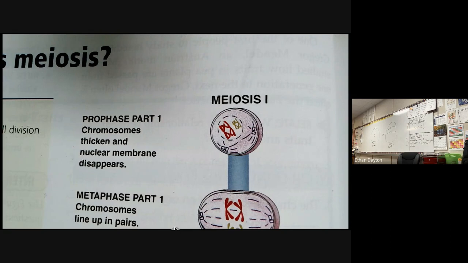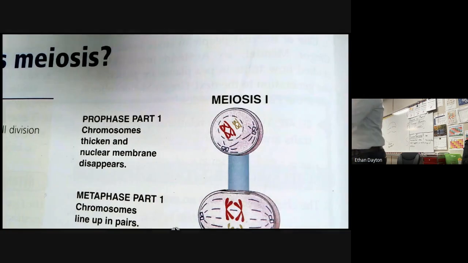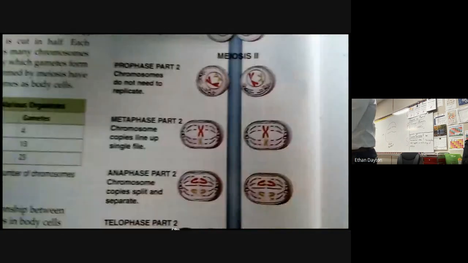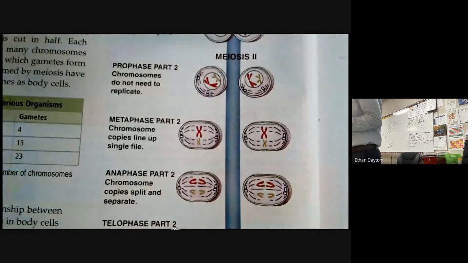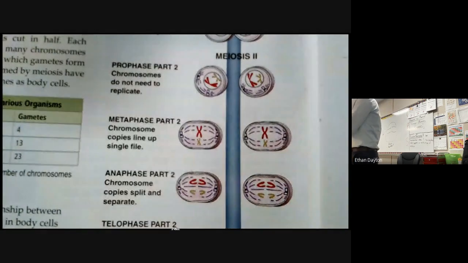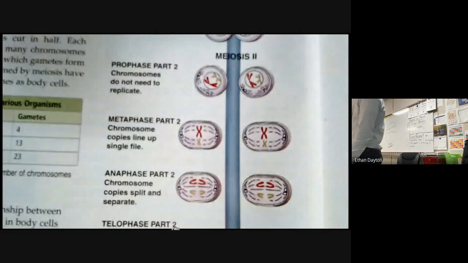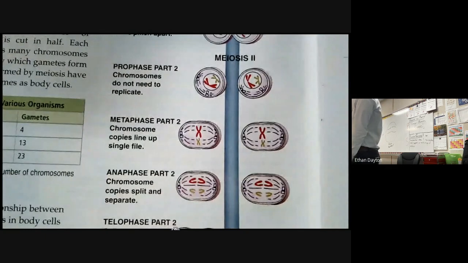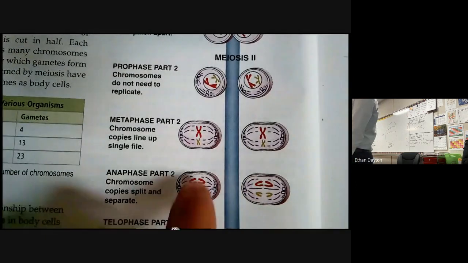4. Thank you. So we went from 4 to now each cell has 2, right? Okay, each cell has 2. Is that half? Is 2 half of 4? Okay, now in a human, we would go from 46 to 23. Why don't they draw 23 on here? Too much. Yep, it would be very complicated to follow.